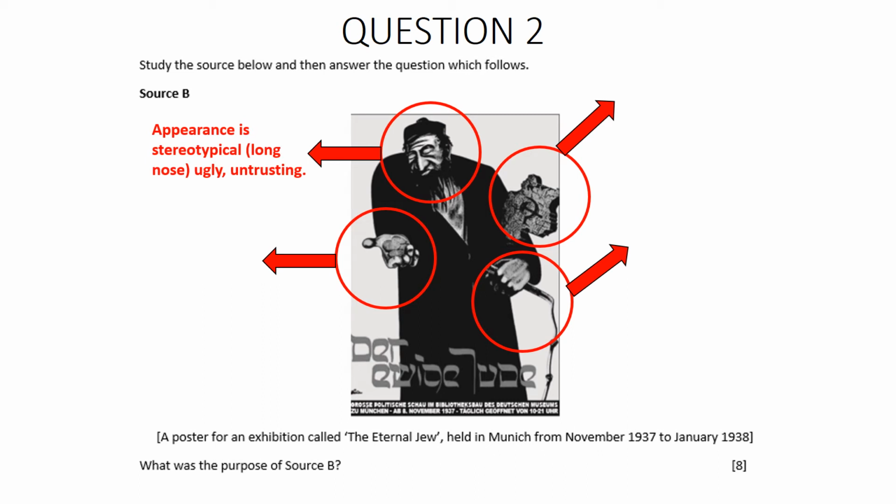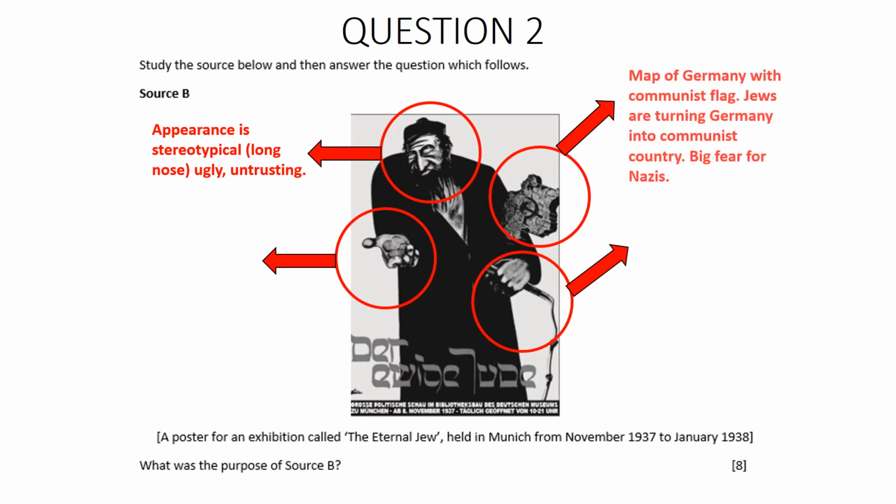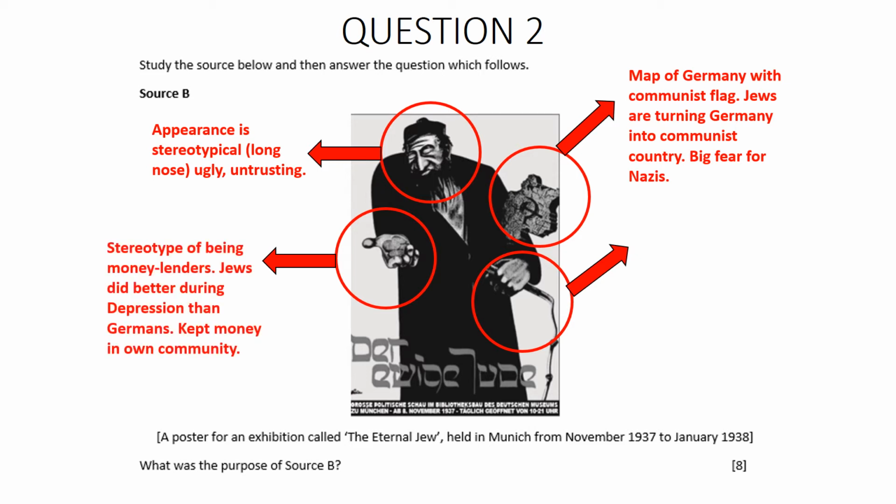So we can see the appearance is very stereotypical. We have the long nose. This gentleman looks very untrusting, very ugly. We can see a map of Germany with a communist symbol within it. And this shows that Jews are turning Germany into a communist state. And that's a big fear for anyone who is a Nazi.